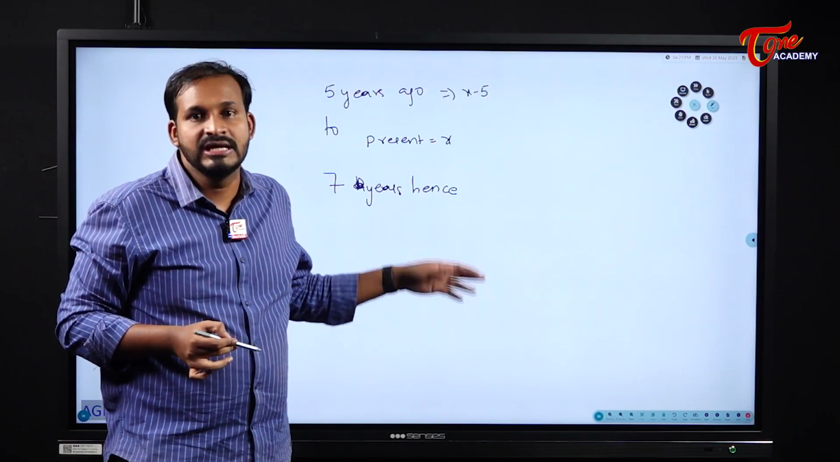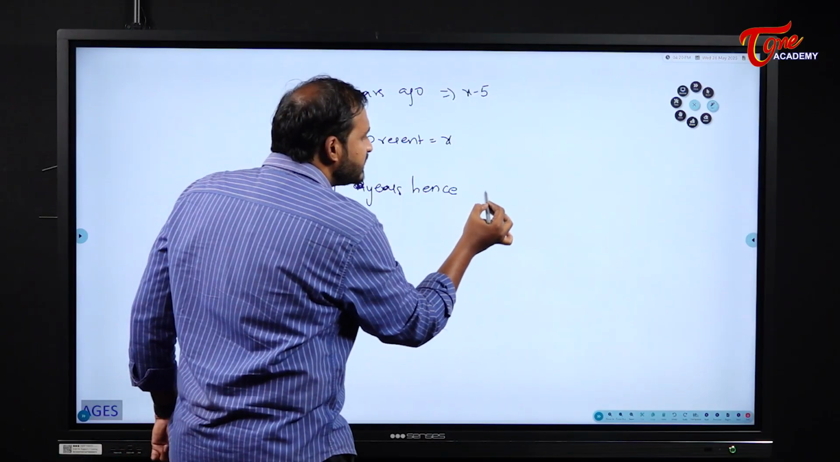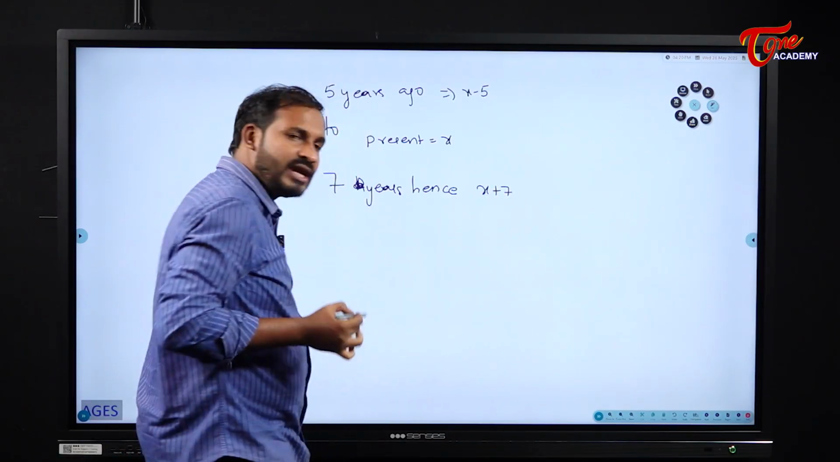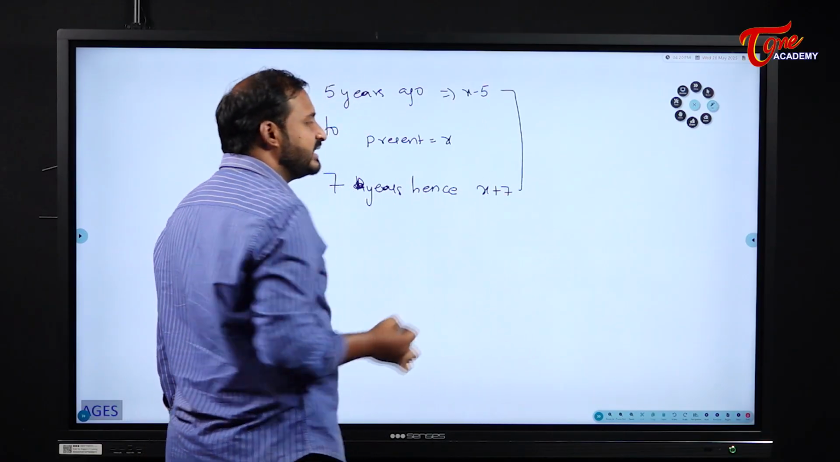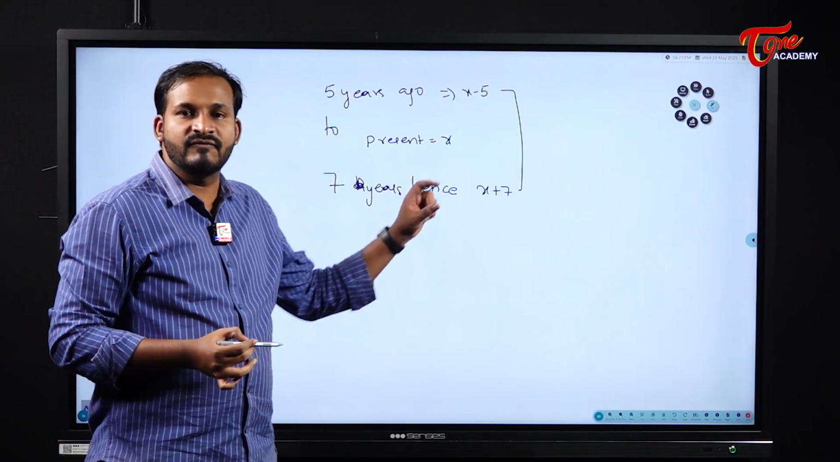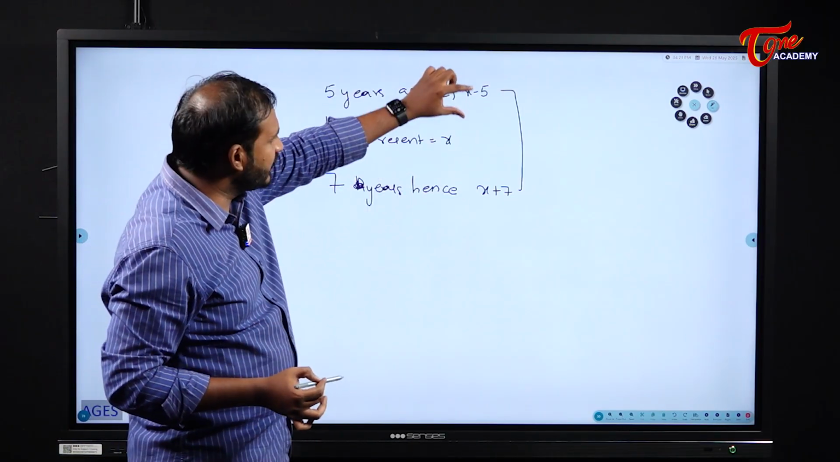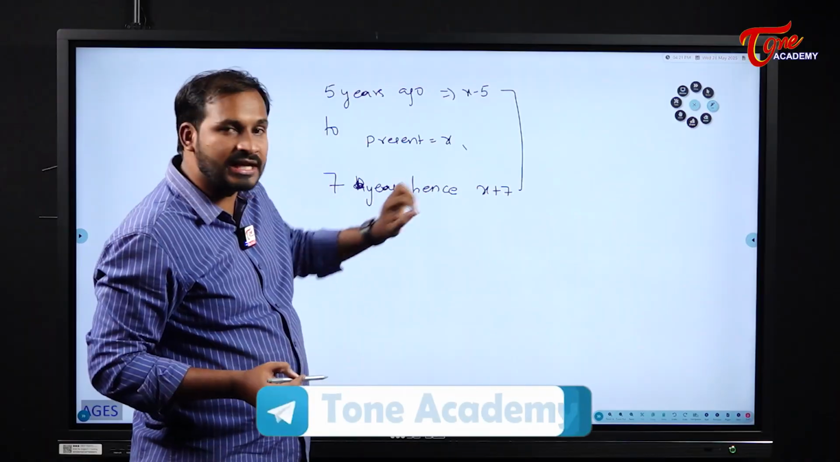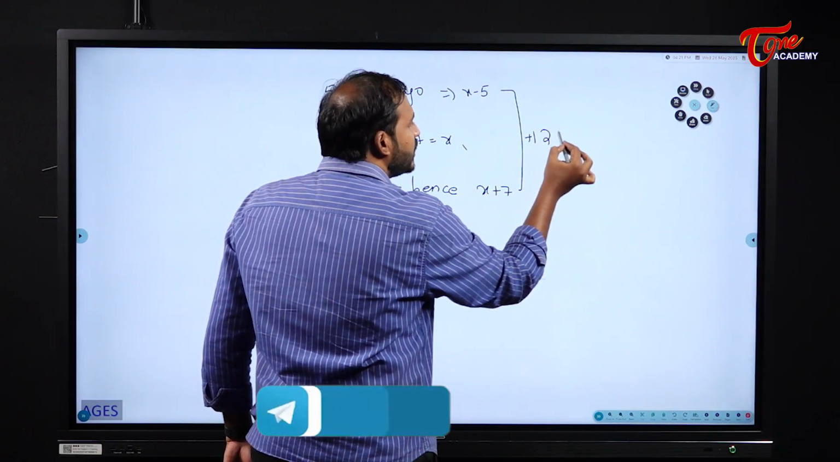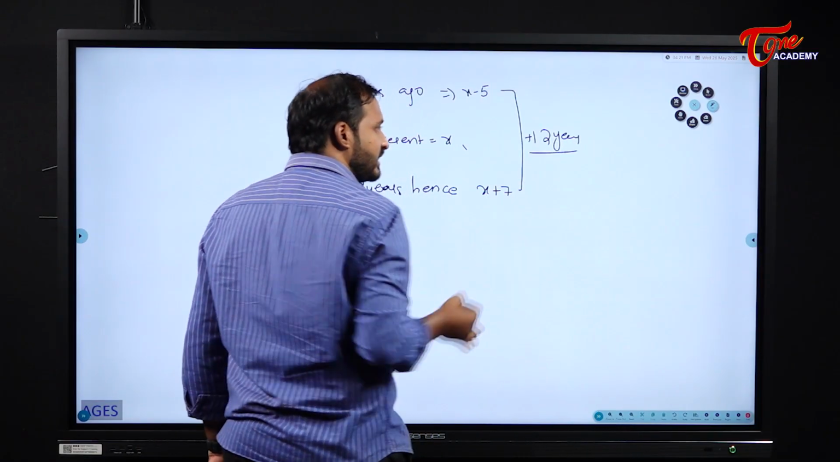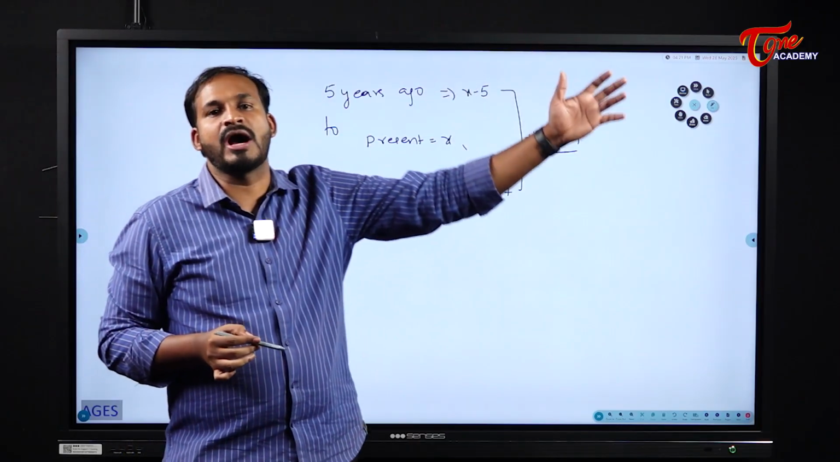And next, 7 years hence means after 7 years. That means you will take it as x plus 7. Now please observe here, students. From here to here, what is the difference? That means the number of years difference. Here 5 years we will come to the present, and from there I should travel 7 more years. That means overall from here to here, 12 years.